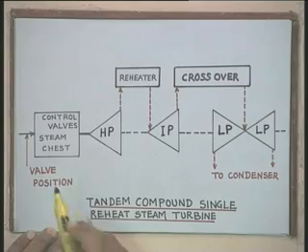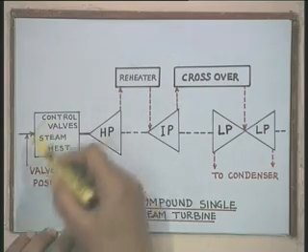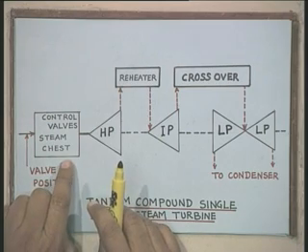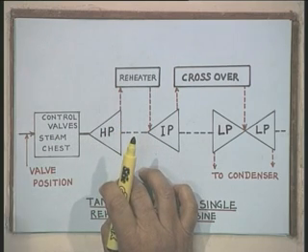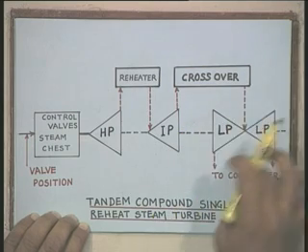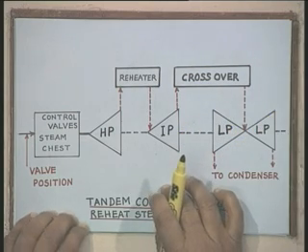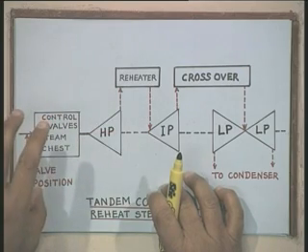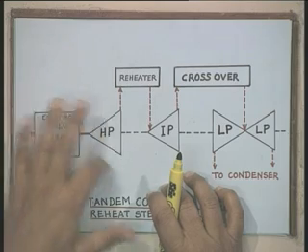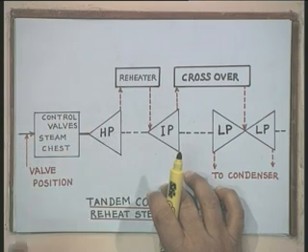Now, you can easily see here that we have the control valve and steam chest. Therefore, this is a steam vessel, you can call it. The high pressure section is also a steam vessel, because here we have two types of blades, stationary and moving, and the steam expands in the nozzles which are formed in each section. Therefore, this also behaves like a vessel. Therefore, we can represent each of these by a time constant, and the time constant will depend upon the volume of these, the pressure and other parameters.